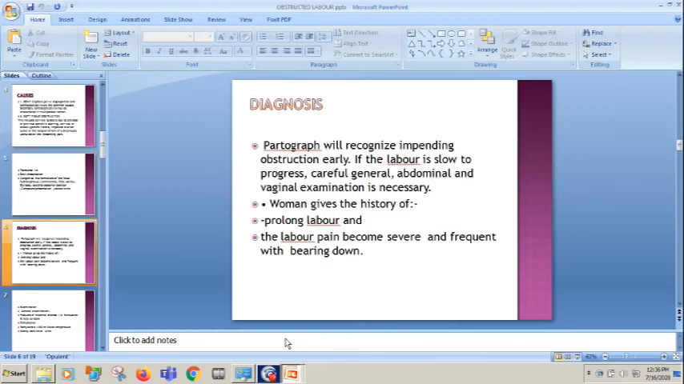So how will you diagnose? We will diagnose by partograph, by monitoring. The partograph will recognize impending obstruction early. If the labor is slow to progress, carefully do general, abdominal and vaginal examination to rule out whether the progress is prolonged or it's not able to progress. The woman may give a history of prolonged labor in a previous pregnancy. The labor pain becomes severe and frequent with bearing down. In this pregnancy also, the patient may be referred from somewhere else.